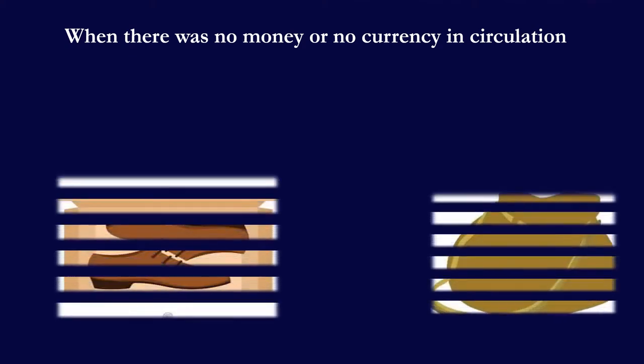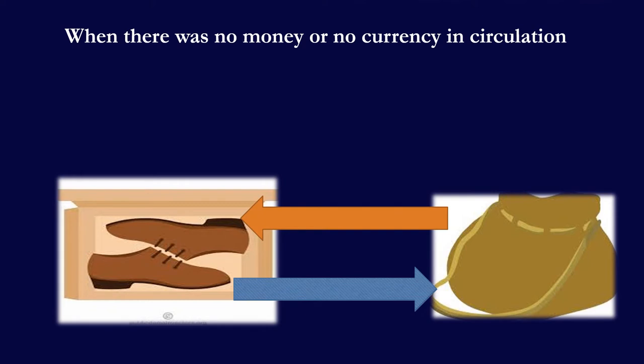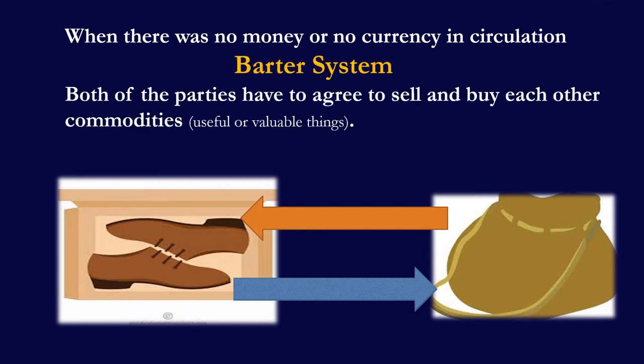That means one product was exchanged for another product. This old system of exchange was known as barter system. Under this barter system, both of the parties have to agree to sell and buy each other commodities.